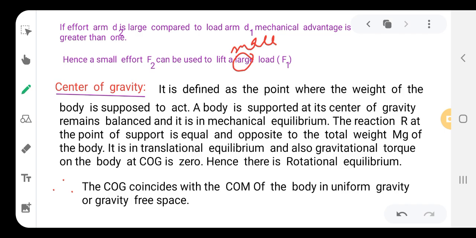So the center of gravity is a point of a body where the body is balanced, and both ends of that point are in mechanical equilibrium. Also the gravitational torque on the body at this point is 0. So this is the center of gravity definition.